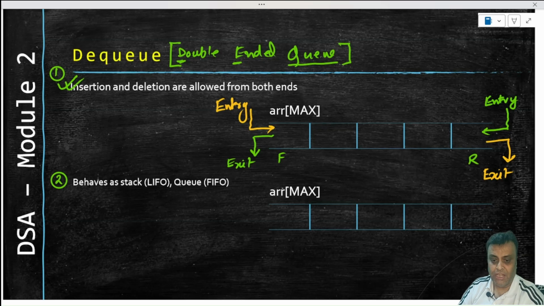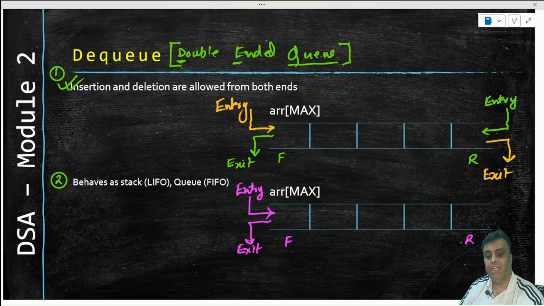Now, if we talk about LIFO and FIFO, we understand that because a DQ has both ends open, it allows entries into the front as well as the rear, and exits from the front as well as the rear. Can we imagine a DQ to be something like this, where entry happens from the front? So this is our front, this is our rear. Entry happens from the front and exit also happens from the front. So this is my entry and this is my exit.